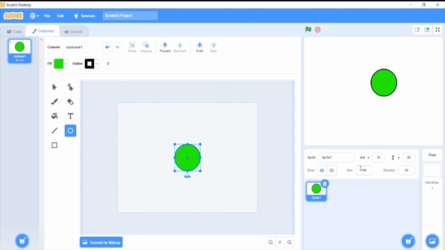You don't need to worry about the size because there's a size option. You can decrease the size. If I want to decrease the size to 50, you can decrease it very easily. So you don't have to work here. If you want to create a large image, you can create it easily, because you can change the size from here. There's the option of changing its size. So we'll proceed now.